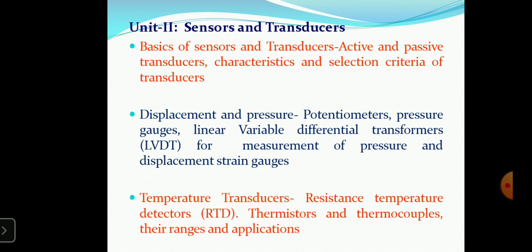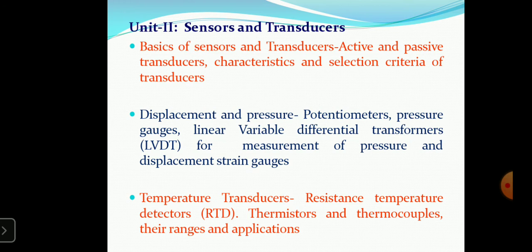Okay, so a potentiometer is nothing but a varying resistor. We can change the resistor point from point 1 to point 2, so we can measure the displacement by using this. Then the linear variable differential transformer, LVDT. There is the primary input side and the output side, and in between there is a core, and the core is moving. According to the change in displacement, we get the output at the secondary side. In this way we can measure the displacement by LVDT.